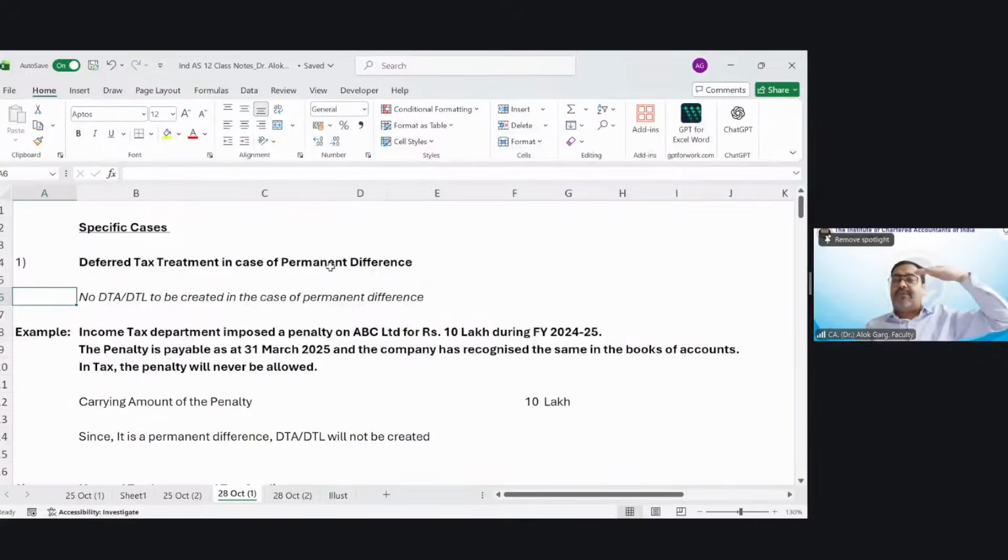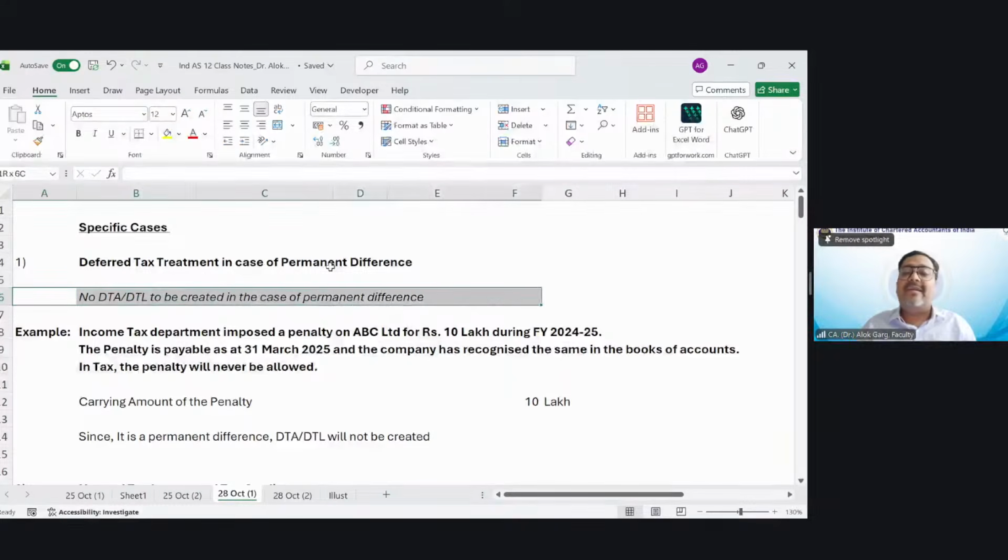So in your books of accounts, penalty payable is 1 crore rupees. But the Income Tax Act also says the penalty payable is 1 crore only, right? So both will pass an accounting entry, penalty expense to penalty payable. But of course, the Income Tax Act will not give the benefit of this penalty expense. So whenever there is a permanent difference, no DTA or DTL has to be created.